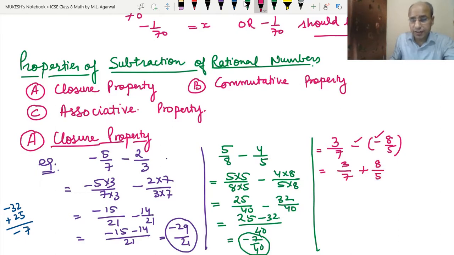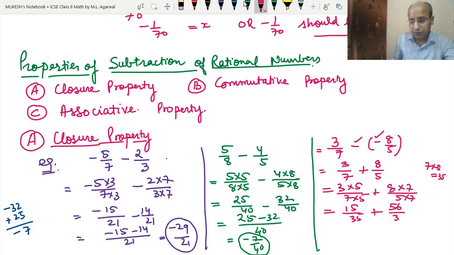Now both 7 and 5 are prime numbers, so their LCM will be 7 into 5, which is 35. So we will multiply 3 by 5 and 7 also by 5, plus 8 by 7 and 5 also by 7. So that means 15 upon 35 plus 56 upon 35.